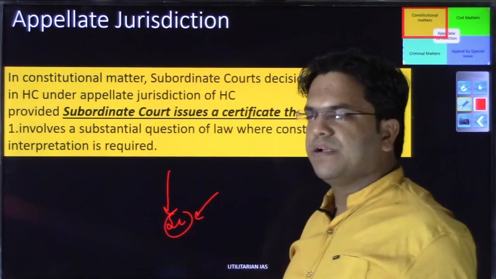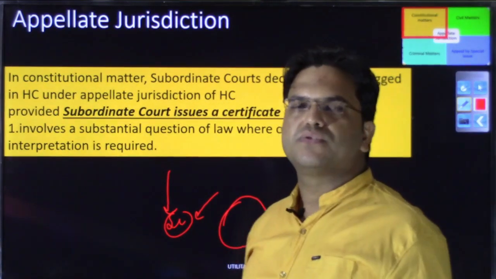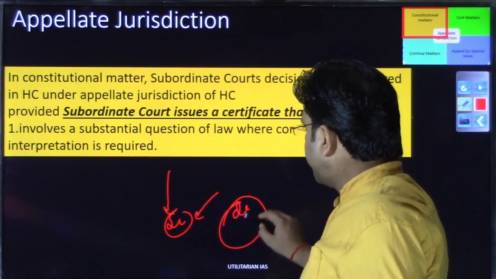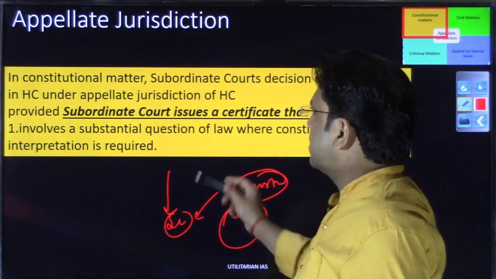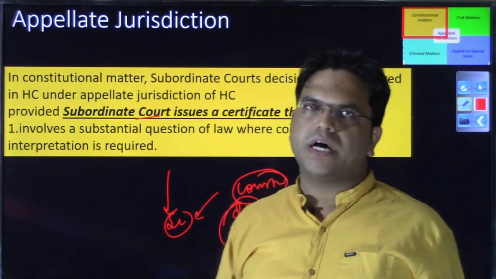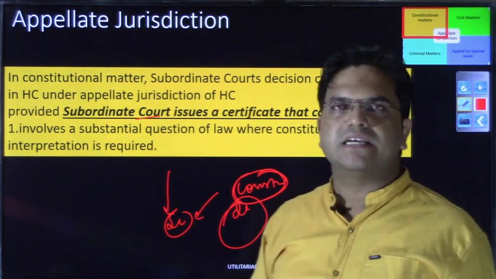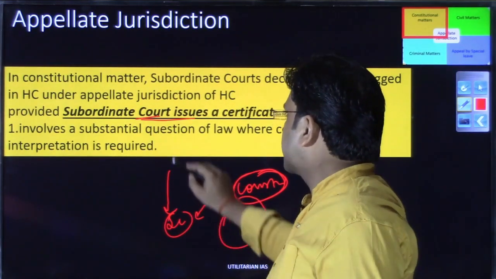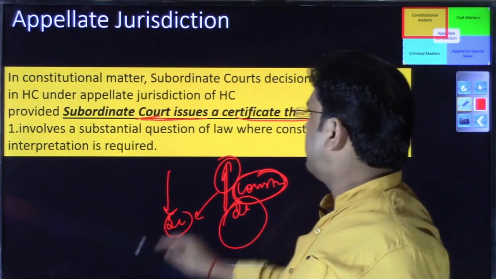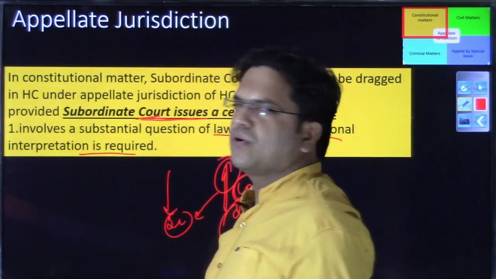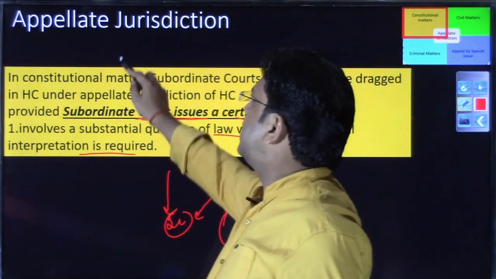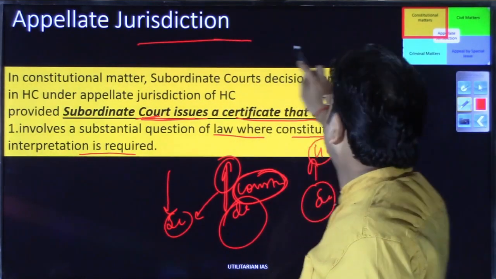So rarely is there any chance where in the subordinate court there is a case where a constitutional question will arise, but yes, there can be a circumstance where for a decision to be awarded, interpreting the Constitution has become very necessary, and the subordinate court is of the opinion that if the High Court is more capable and explores this constitutional angle, it will have wider acceptability. So in that case, if the subordinate court issues a certificate and says that hey High Court, can you look into this case because this requires a question of law where constitutional interpretation is required, then the case from the subordinate court will be transferred to the High Court, and that case will be categorized under the appellate jurisdiction in constitutional matters.